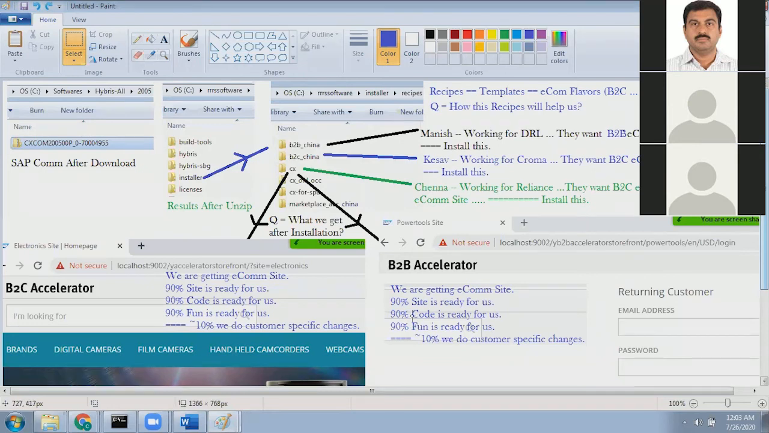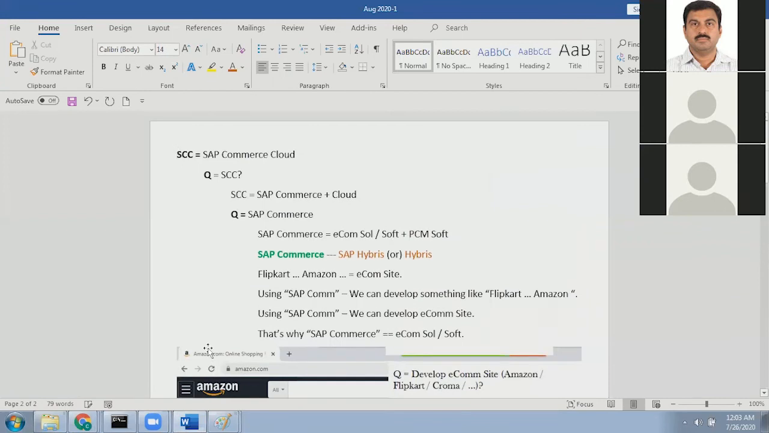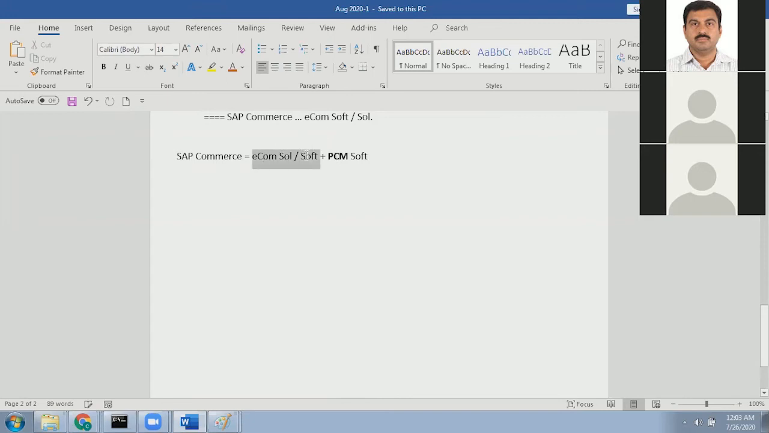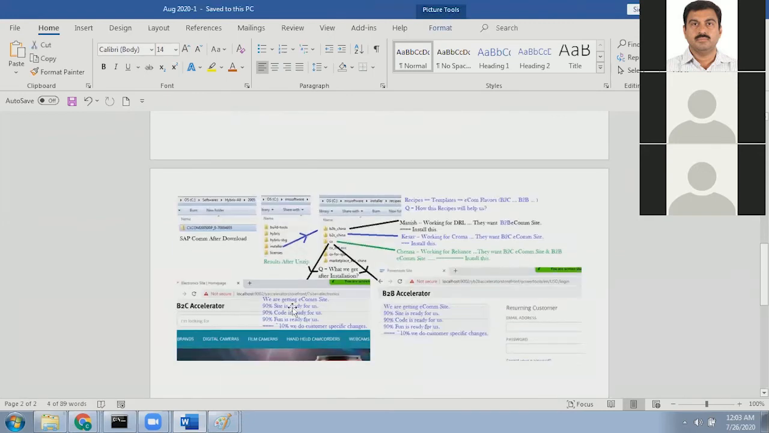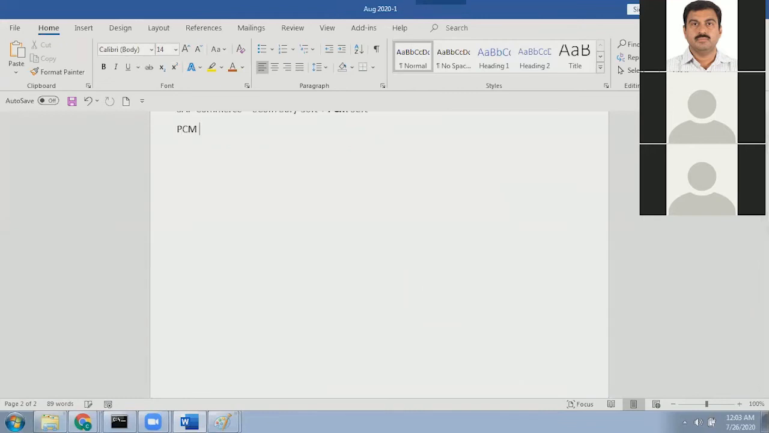Now let's come back here. As I mentioned, SAP Commerce is nothing but e-commerce software or e-commerce solution, and it is also PCM software. I explained the meaning of e-commerce software or e-commerce solution with the above example. Now let's understand the meaning of PCM software. PCM means product content management.